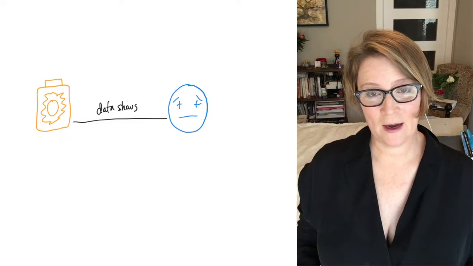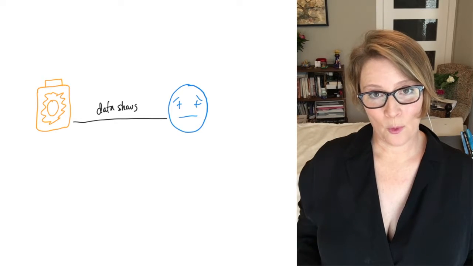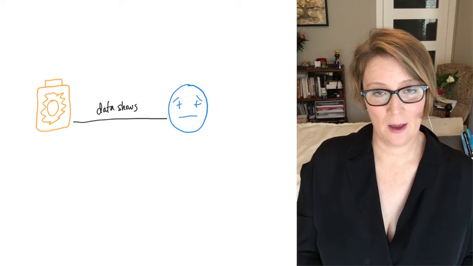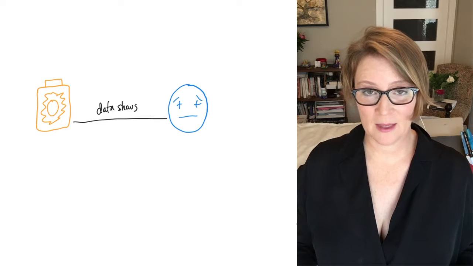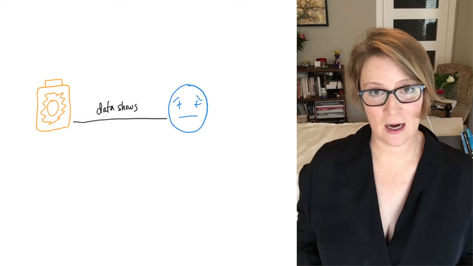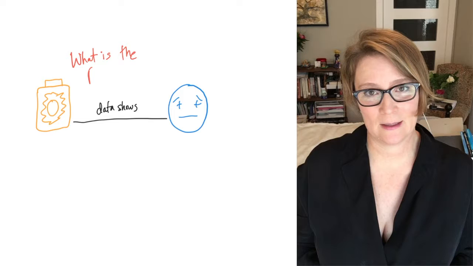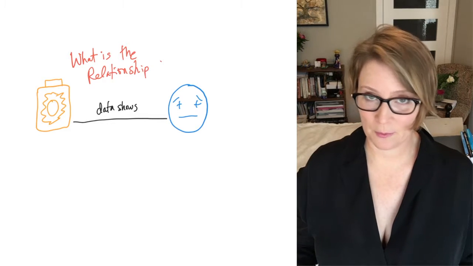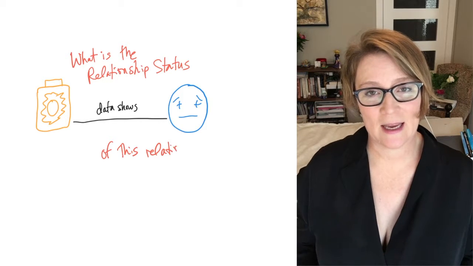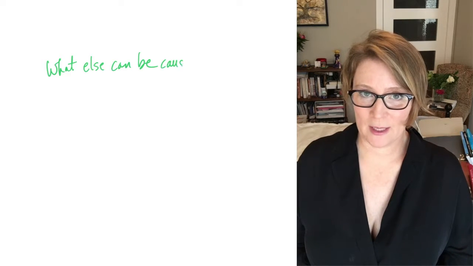So these are just three of the many possible relationship statuses that you need to think about before you say, yes, we definitely have a causal or important relationship between two variables. These things really matter. When you're working with data, it's essential that you take the time and sit down and really think through what are all the possible relationship statuses that your two variables or three variables or four variables can have. What are all the possible relationship statuses that they can put in this story? What other things can be causing this relationship?